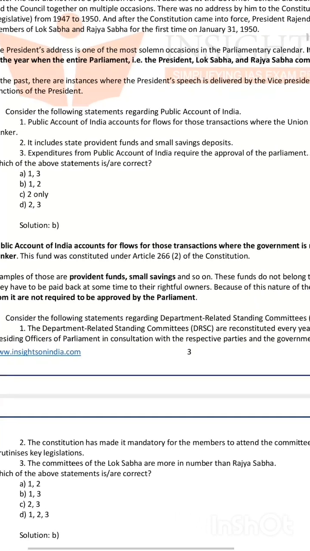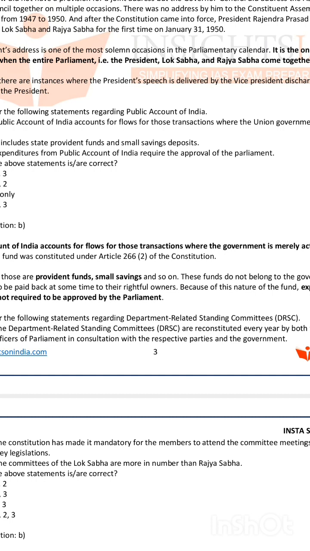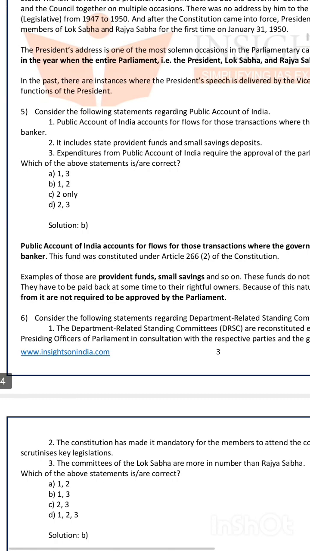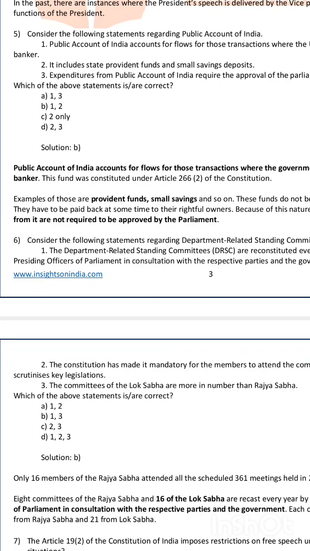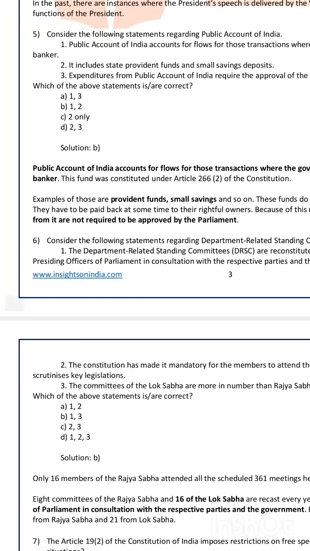Coming to the third statement, expenditures from public account of India require the approval of the parliament. No, parliament approval is not needed for the transactions or expenditures from public account of India. So the third statement is wrong. So the answer is B, 1 and 2 are correct. Public account of India accounts for flows for those transactions where the government is merely acting as a banker. This fund was constituted under Article 266 Clause 2 of the Constitution.